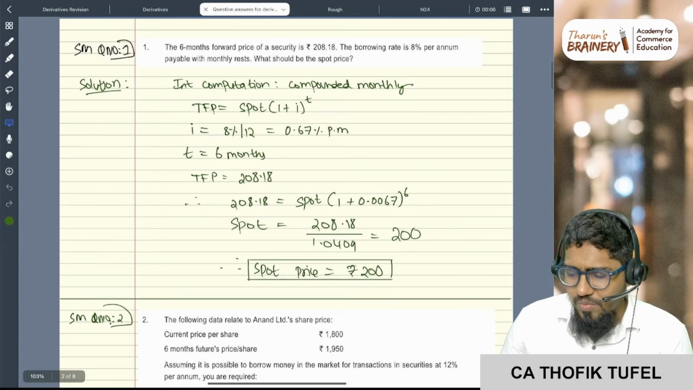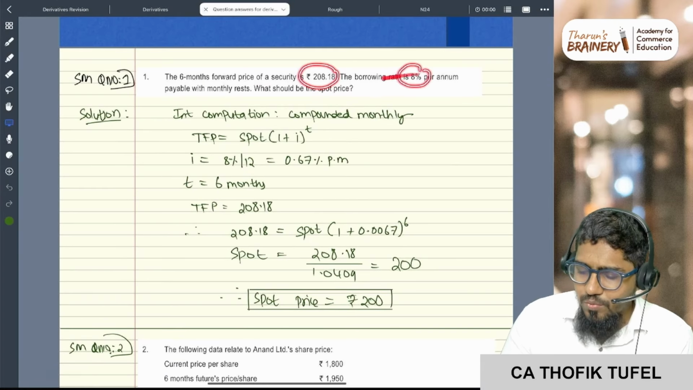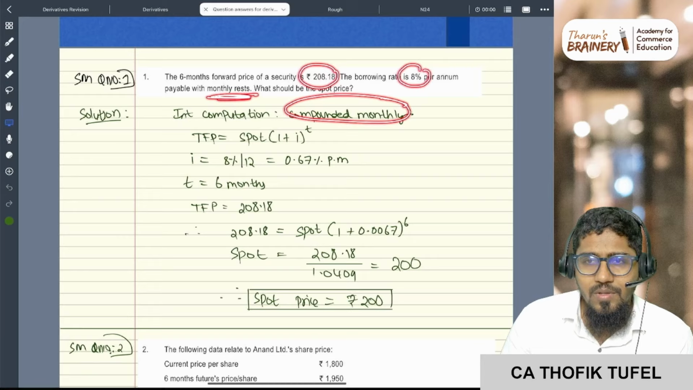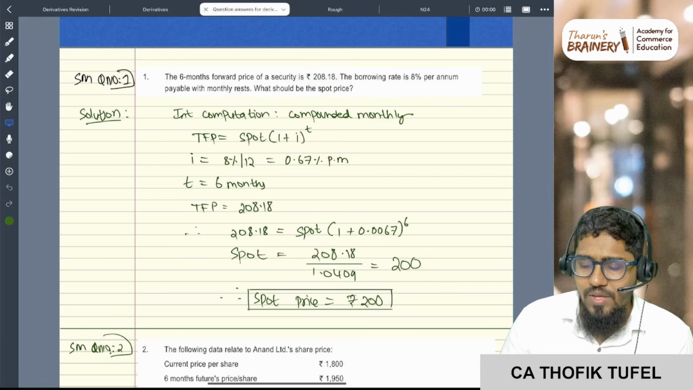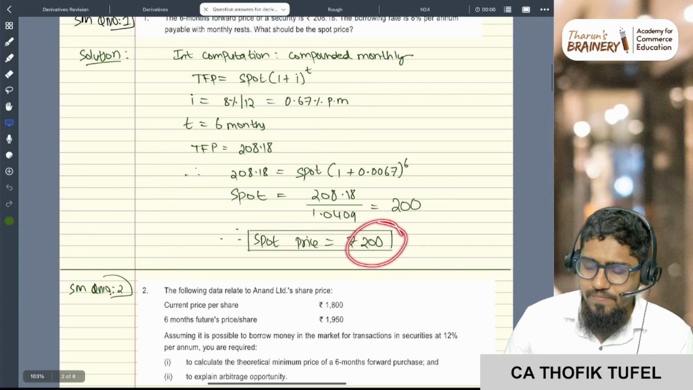See, these are study material problems. The 6-month forward is 208 and the borrowing rate is 8%. What is the spot? It is compounded monthly, so spot into (1 plus i) to the power t, where i is divided by 12. Why? Because it is monthly rests, and t is 6 months, so you just have to do it and you get the spot price.